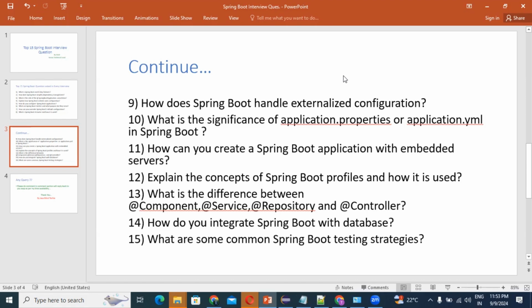You need to tell such type of answer to the respective interviewer. Definitely guys, I am telling you, they will be convinced with your answer. Right guys? So guys, question number 10.